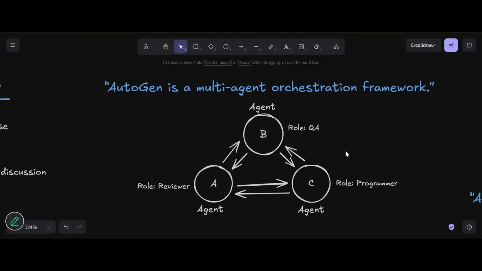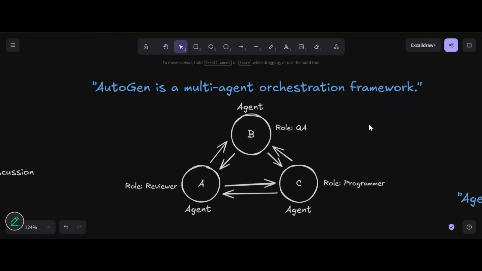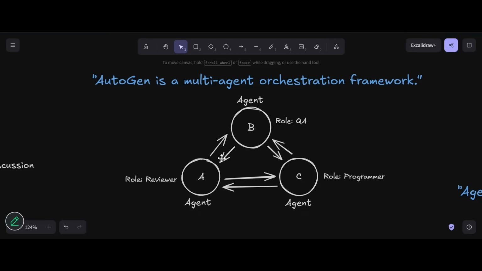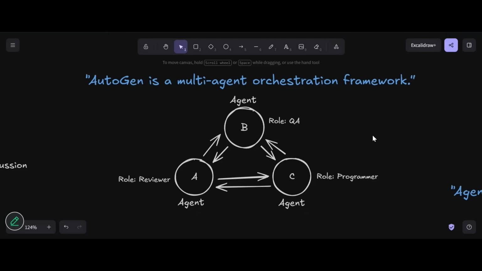AutoGen is a multi-agent orchestration framework. It lets you create multiple AI agents, each with a role, that can talk to each other and collaboratively solve problems. Think of AutoGen as Slack for AI agents or a virtual engineering team. Importantly, AutoGen is model agnostic. You can use OpenAI, Azure OpenAI, local LLaMA, anything with a chat API.